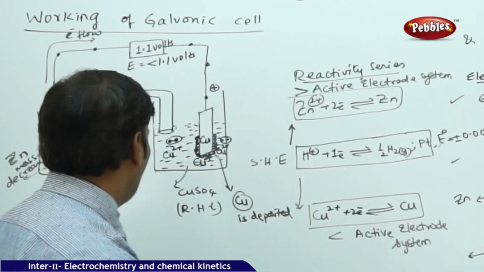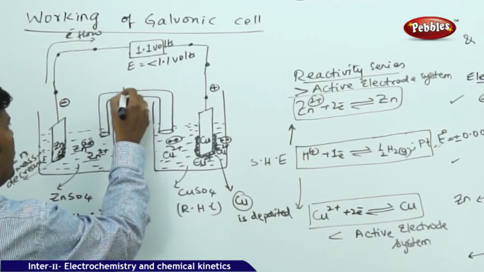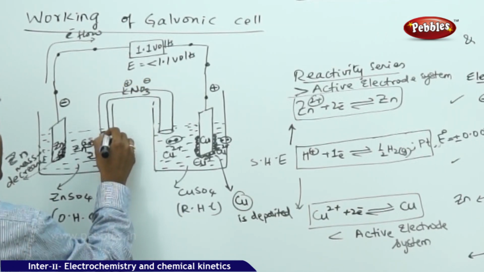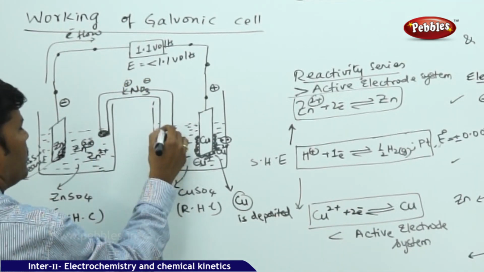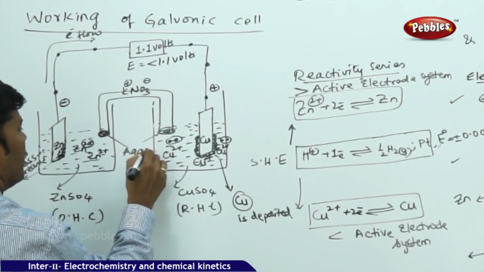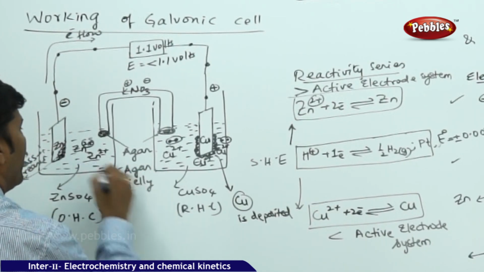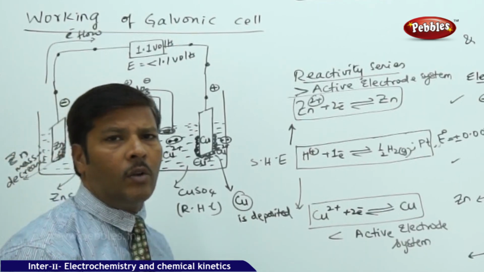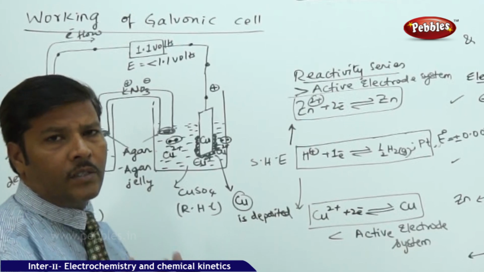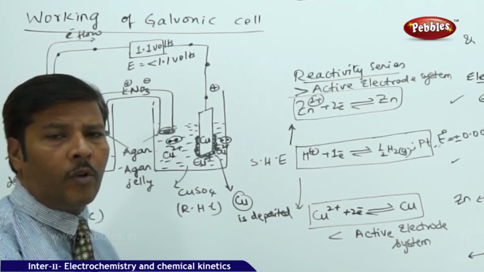So from this it is very clear, and in the meantime, what is happening to the salt bridge? The salt bridge contains K plus and NO3 minus. The openings of the 2 ends of the salt bridge are filled with agar-agar jelly, and it prevents the migration of ions, and it also maintains the electrical neutrality. When more and more excess zinc ions go into the solution, then sometimes the electrochemical process may stop.